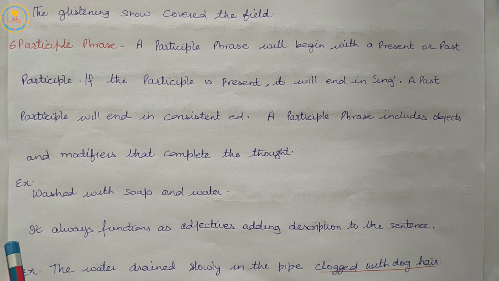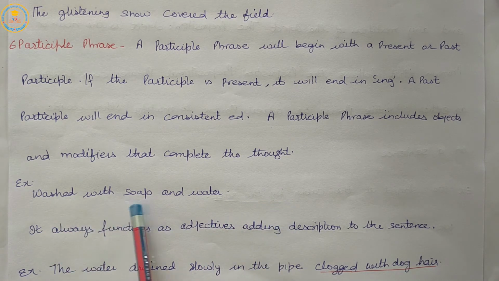So, a participle phrase will begin with the present or past participle. If the participle is present, it will end in ing. A past participle will end in ed. A participle phrase includes objects and modifiers that complete the thought.